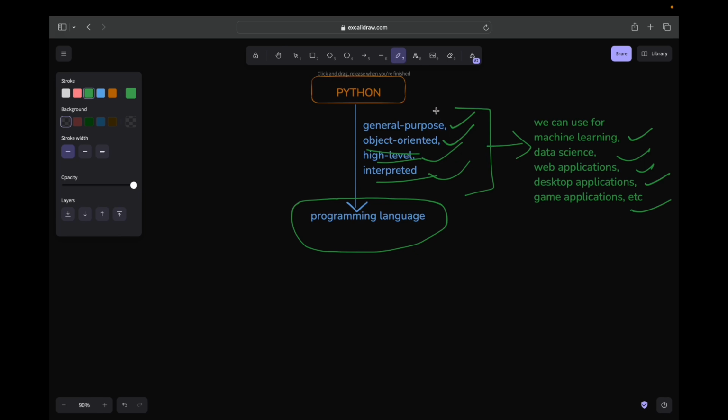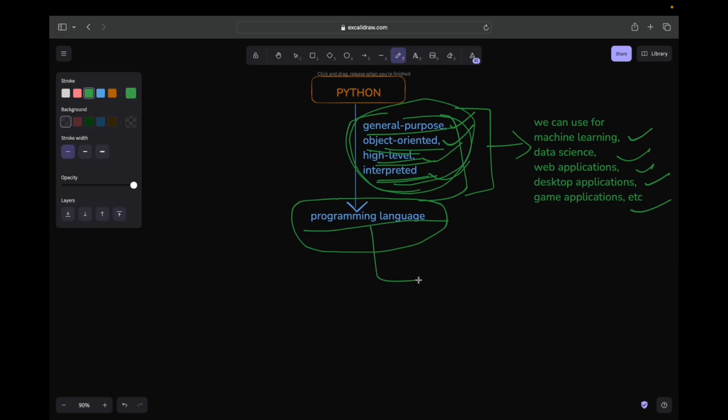Okay, so here we can see many new terms come, like general purpose, object oriented, high level, interpreted. So these are new terms. What do they mean? What is general purpose, what is object oriented, what is high level, and what is interpreted? Before knowing these terms, first we will know what a programming language is, because Python is a programming language. Then we will go into these features. So programming language means a set of instructions.